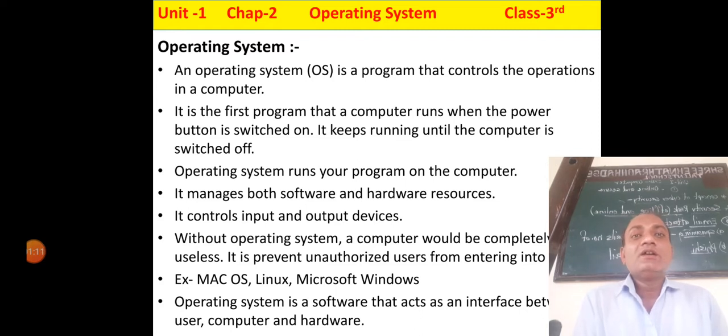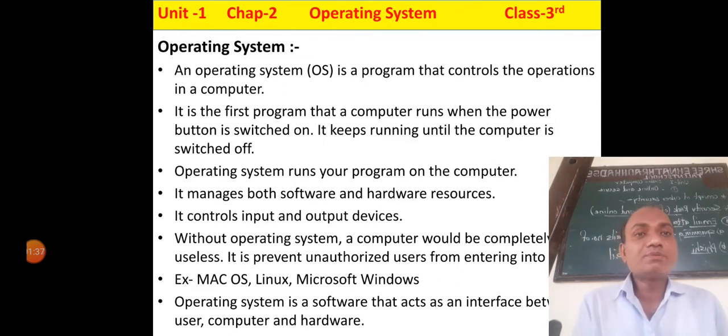Now, operating system is the first program that a computer runs when the power button is switched on. The first time when you switch on the button, the first program which runs on the computer is called an operating system.